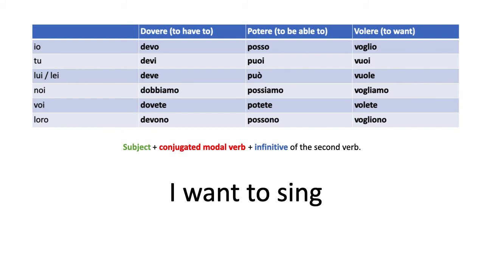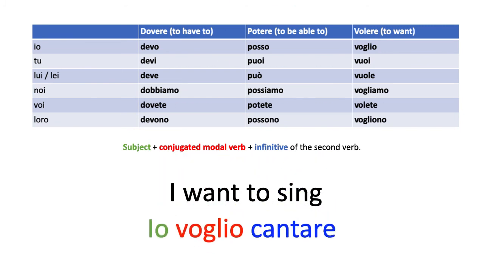And then to sing. We have to find the infinitive of to sing. We know that one, I hope. It's from the most common verbs that we have been using a lot. How do you say to sing? Cantare. So let's combine those three things. Io voglio cantare, right? The green is the subject, the red is the conjugated modal verb, and the blue is the infinitive of the second verb. Io voglio cantare. Okay?